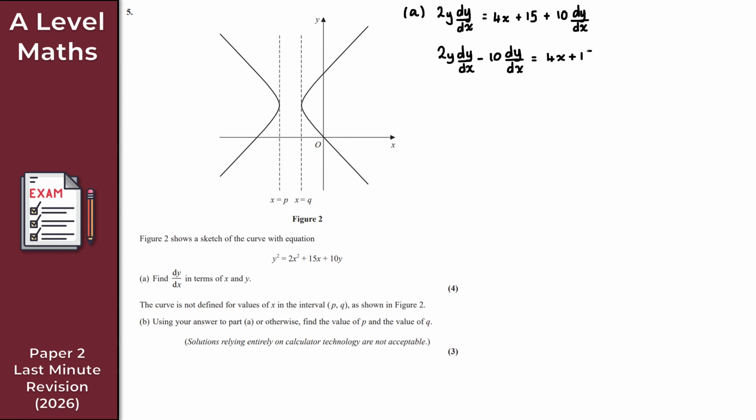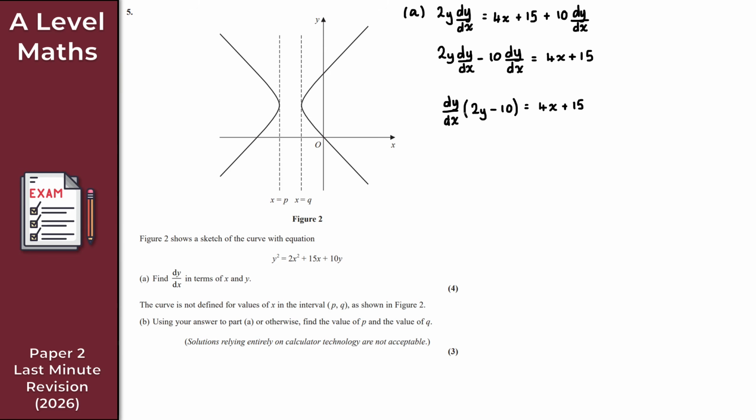So 4x plus 15 there. And at this point, let's just take the dy by dx out as a factor. So we get dy by dx outside the bracket, like so. Inside the bracket, we get 2y minus 10, right? The 2y minus 10, like so. And that is equal to 4x plus 15.